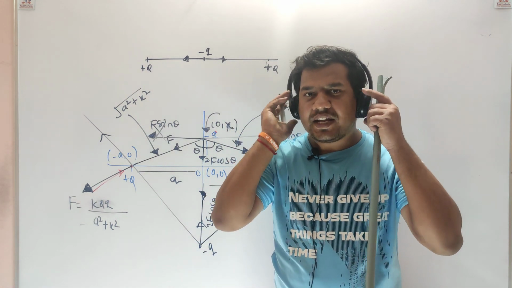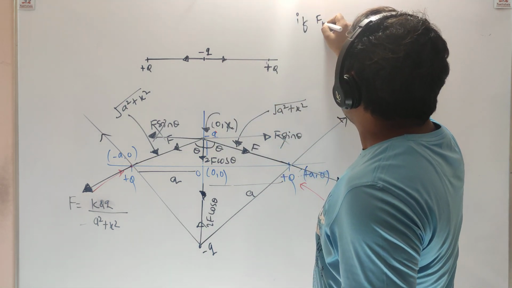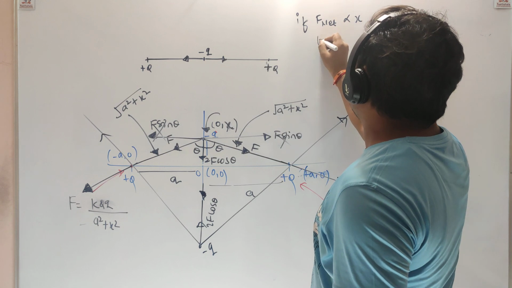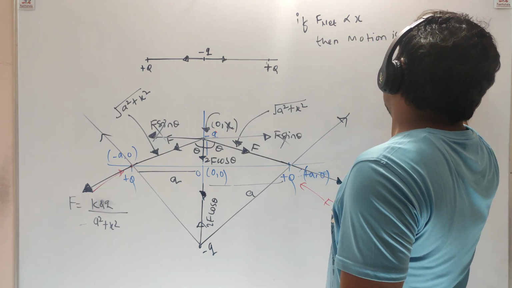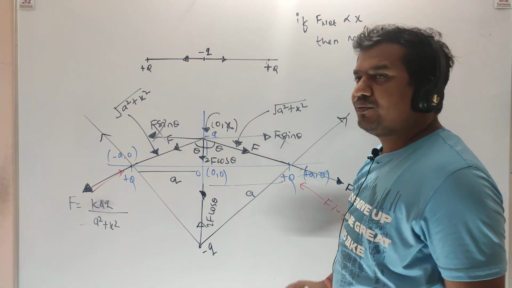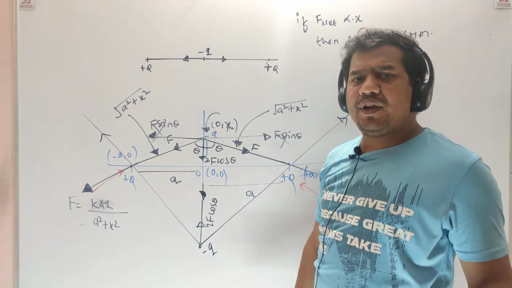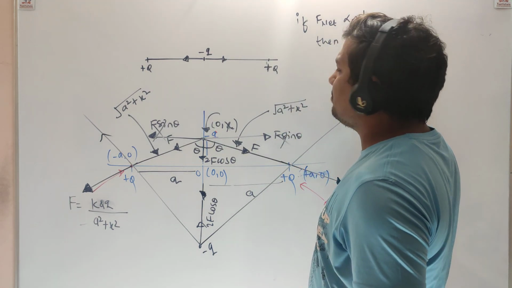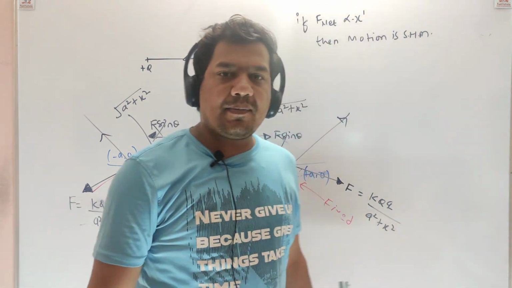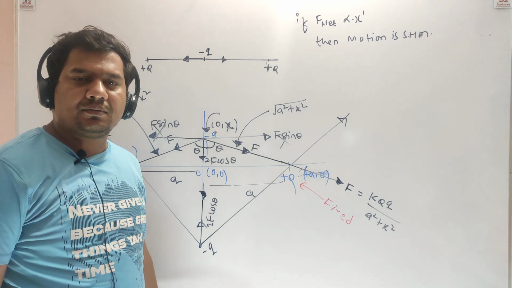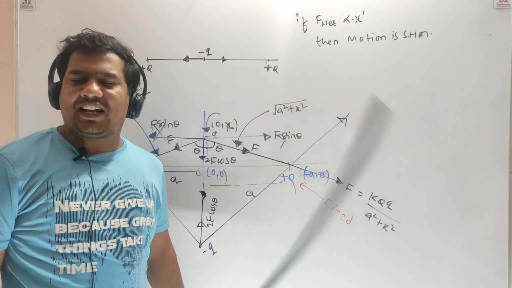Now how to check whether oscillatory motion is SHM or not? If net force is proportional to x, then motion is SHM. If force is proportional to negative of displacement, or if net force is proportional to x power 1 of displacement, then motion must be SHM. Remember the condition of SHM? If force is proportional to negative of displacement, then the particle will perform SHM.